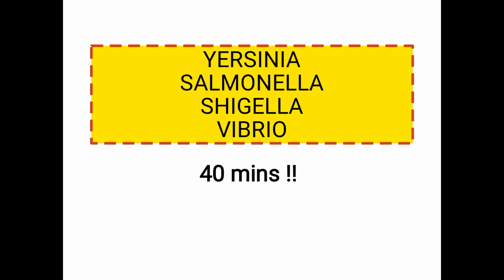Starting with Yersinia, Yersinia pestis, as I've said, causes the plague. It's a miscellaneous bacteria. Yersinia enterocolitica and Yersinia pseudotuberculosis both cause yersiniosis. Yersinia pestis doesn't have any relationship with yersiniosis. Okay, just have it as a dictum here, and this belongs to the Enterobacteriaceae family. So what is yersiniosis? It's a group of 3 human diseases: self-limiting gastroenteritis, mesenteric adenitis, terminal ileitis, and in adults it can cause systemic diseases.